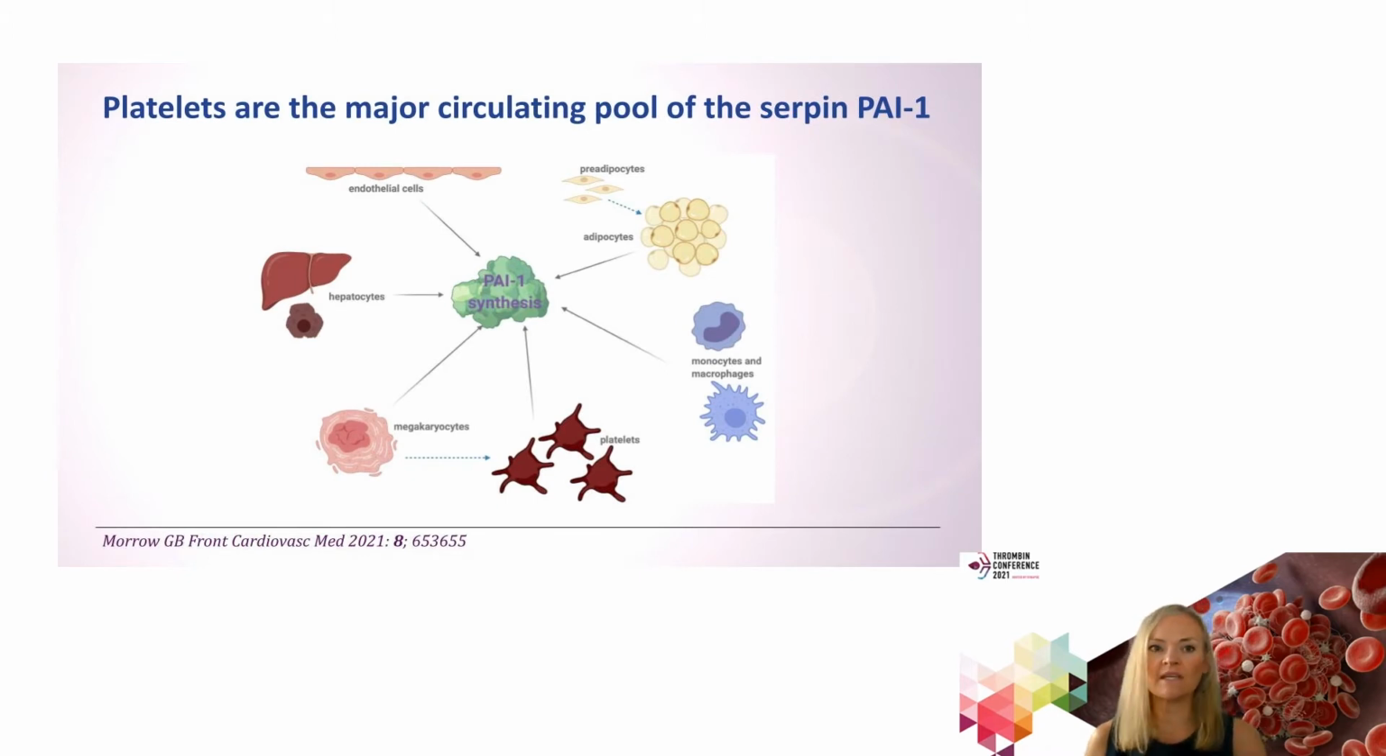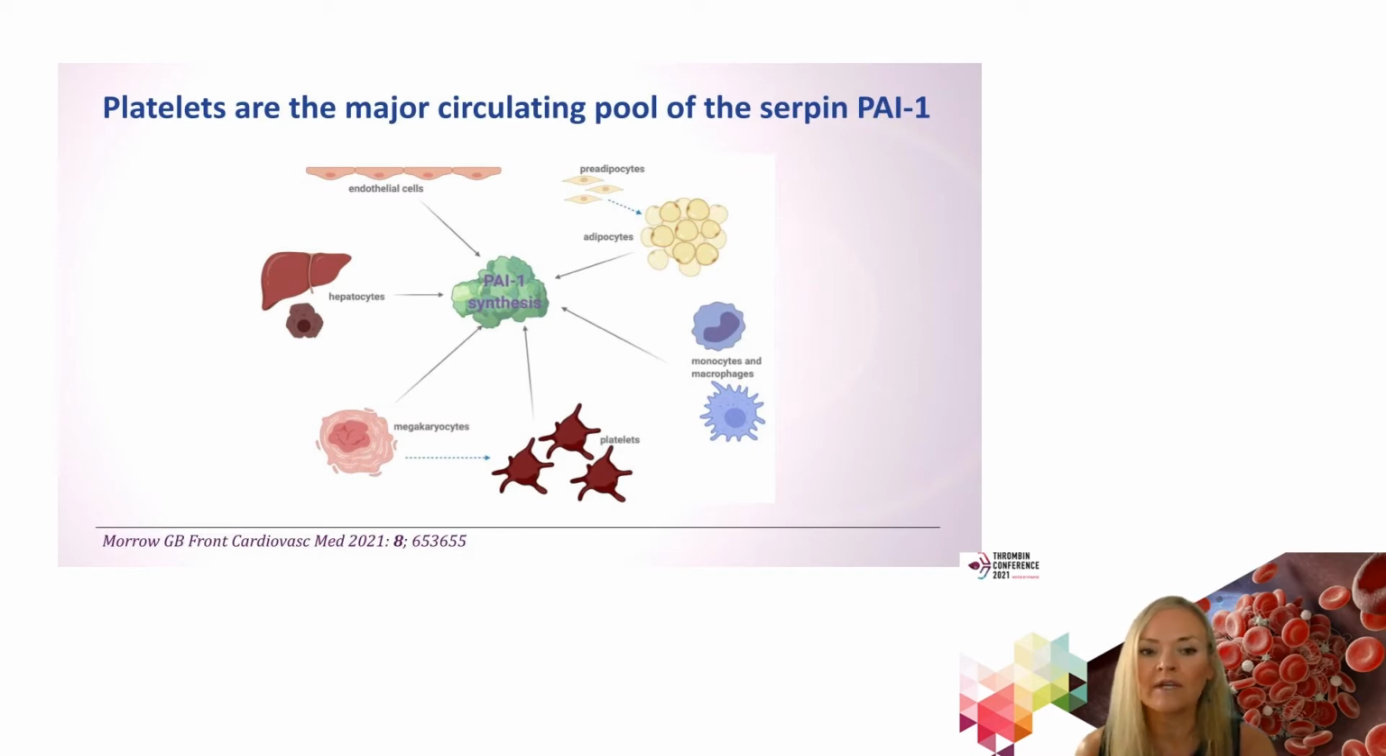Platelets have largely been considered antifibrinolytic in their function, and that's because they are known to house the major circulating pool of the SERPIN inhibitor, plasminogen activator inhibitor 1. This diagram here just shows various cell types that can synthesize PAI-1. In terms of the vasculature, the endothelial cells are a major contributor to PAI-1 synthesis, but also within the circulating component of the vasculature, platelets, as I say, are the major contributor of PAI-1.